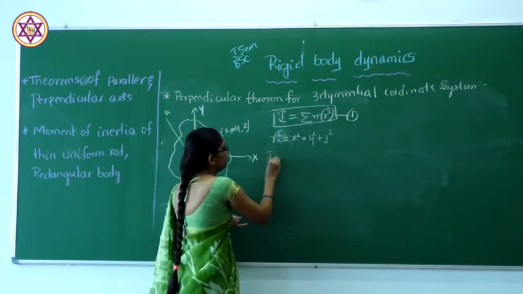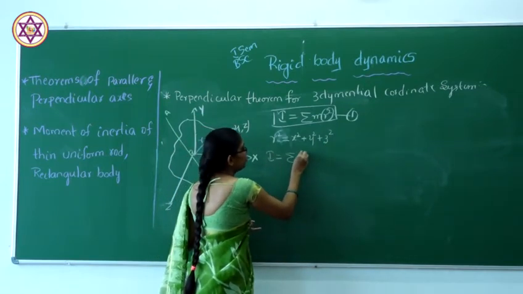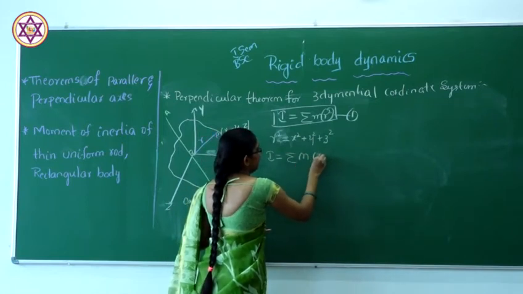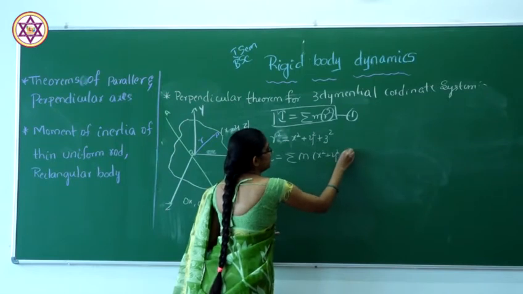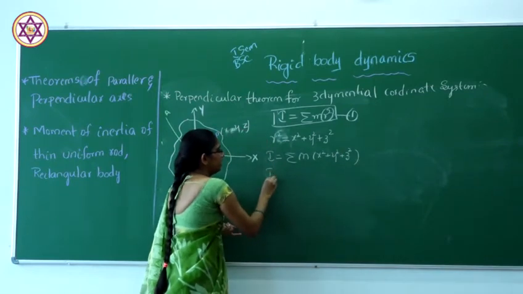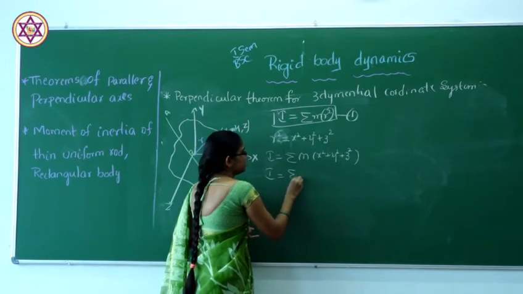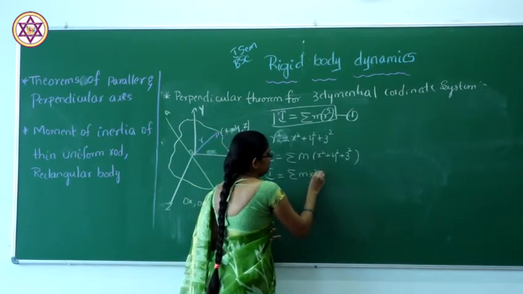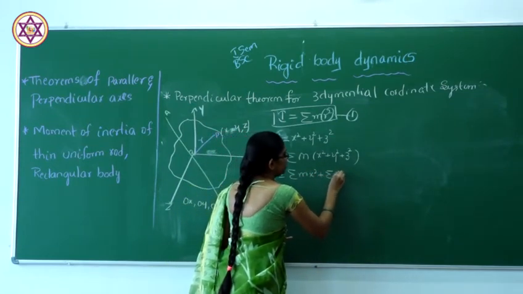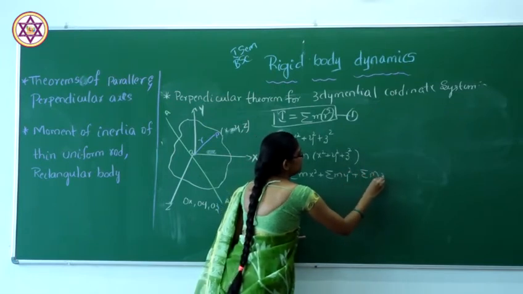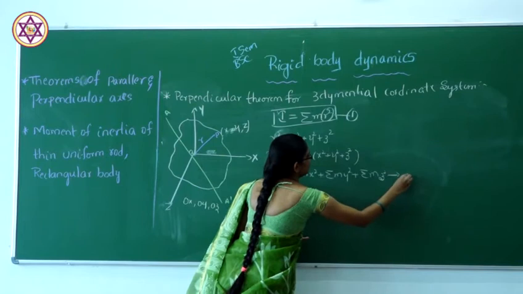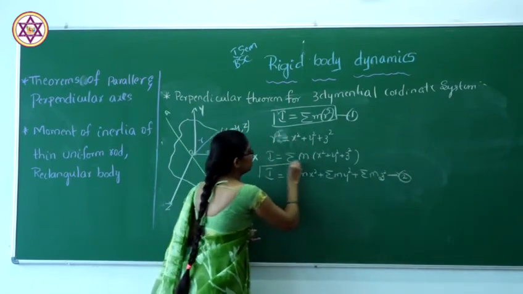So I becomes the sum of m times x square plus y square plus z square. I will rewrite this equation: sum of m x square plus sum of m y square plus sum of m z square. This is our equation 2.